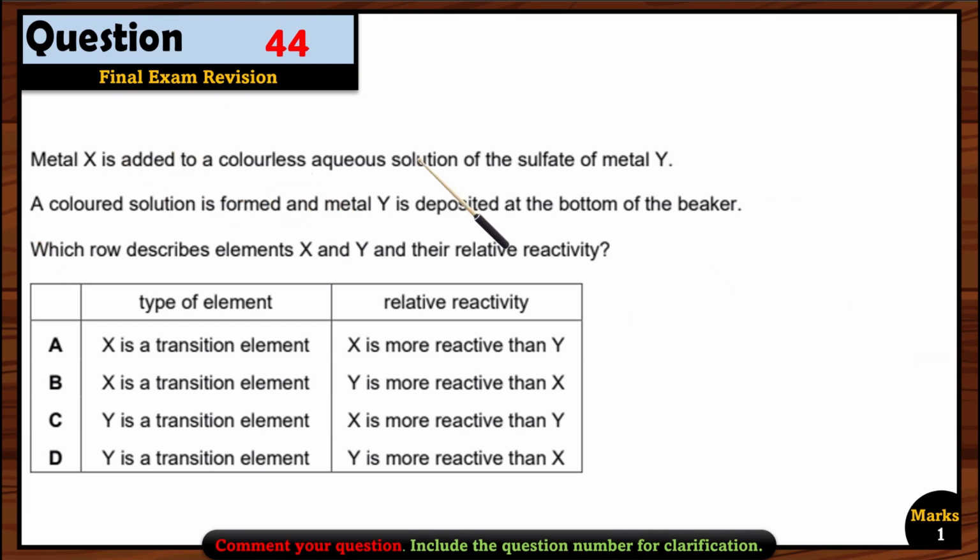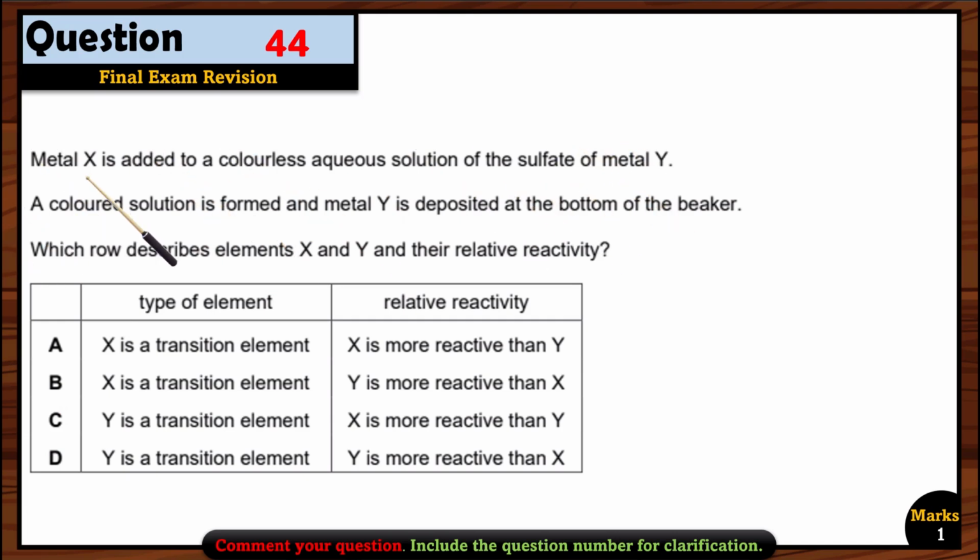Question 44. Metal X is added to a colorless aqueous solution of the sulfate of metal Y. A colorless solution is formed and metal Y is deposited at the bottom of the beaker. Which row describes elements X and Y and their relative reactivity? Okay, so X can displace Y because we can see a colored solution, right? So if there is a colored solution, it means which metal is actually a transition metal.